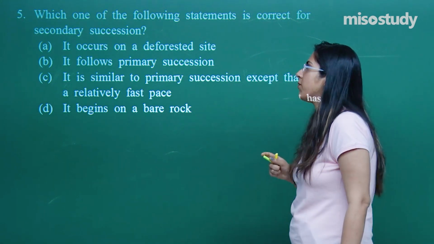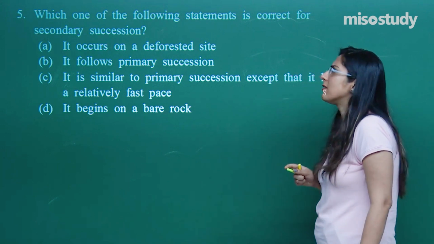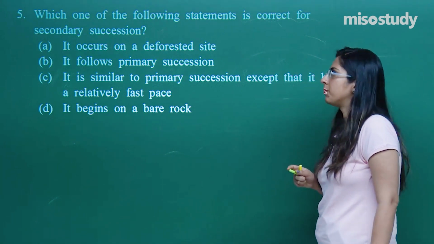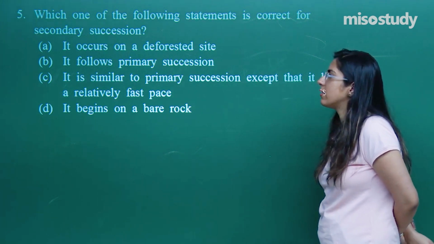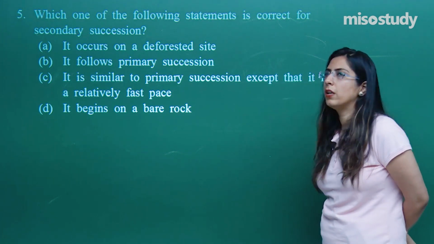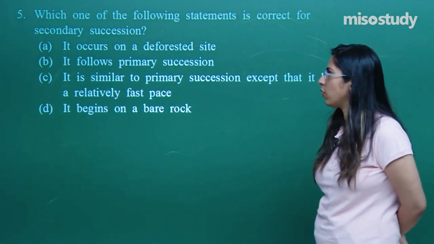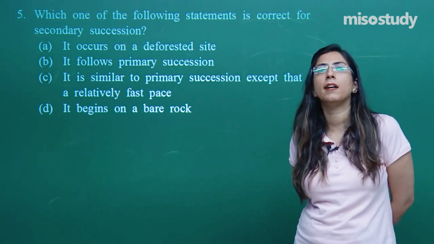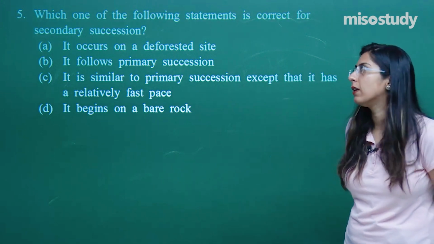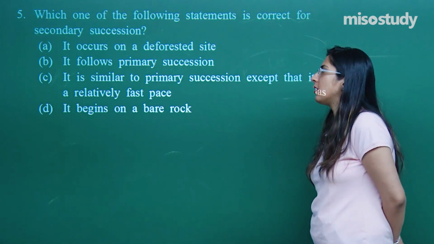So this is the basic difference between the primary and the secondary. Secondary succession is quite fast. Which one of the following statements is correct for the secondary succession? That means it occurs on the deforested site. Yes, this is the right option. Some deforestation or forest fire occurs, because of that, the land is converted into barren land. So this is the right option.